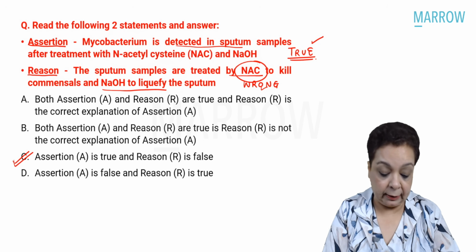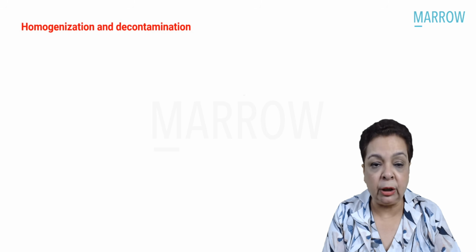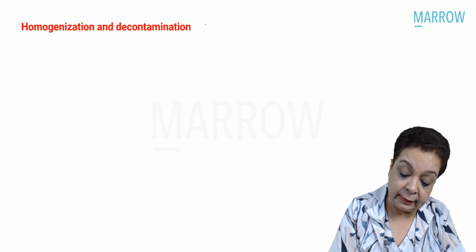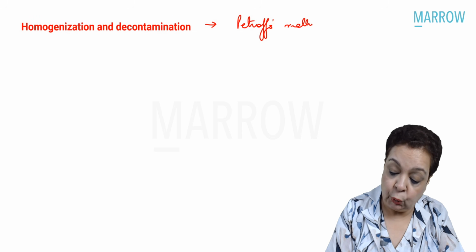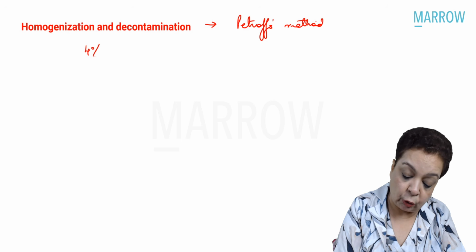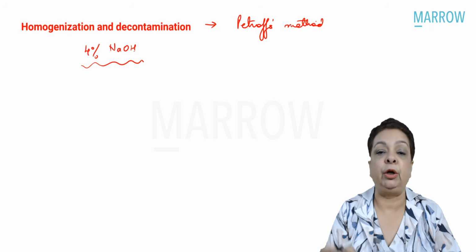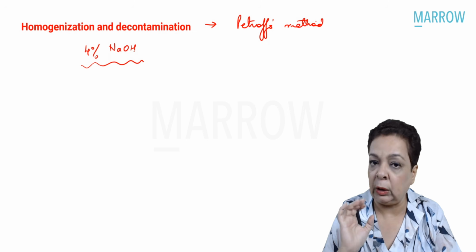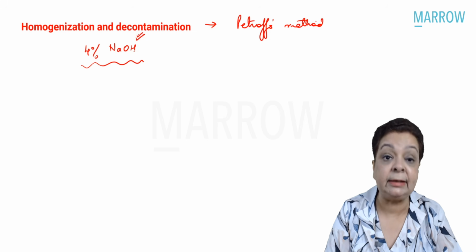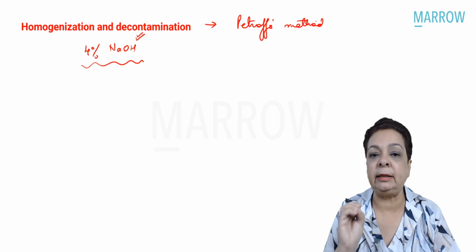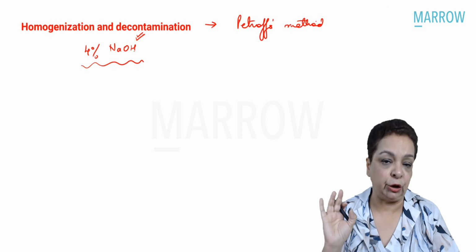Okay. As I said earlier, homogenization and decontamination step is carried out before we put up the sputum sample for culture. And that is done by the Petroff's method. And Petroff's method says use 4% of sodium hydroxide. So here what we do is in a clean sterile test tube, we are going to take sputum and we're going to add equal amounts of 4% of sodium hydroxide. The purpose of this sodium hydroxide is to kill the commensals that are present in the sample so that MTB can grow uninhibitedly in the culture medium, right?